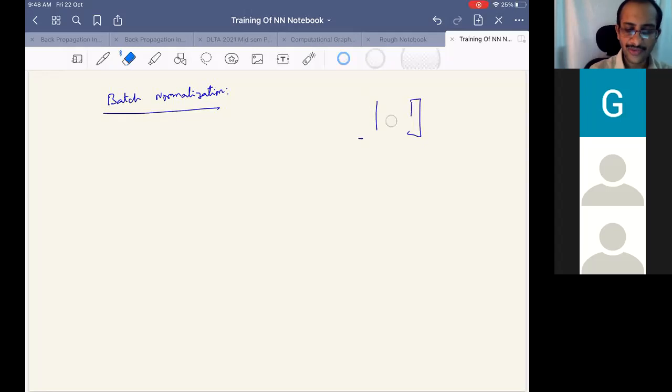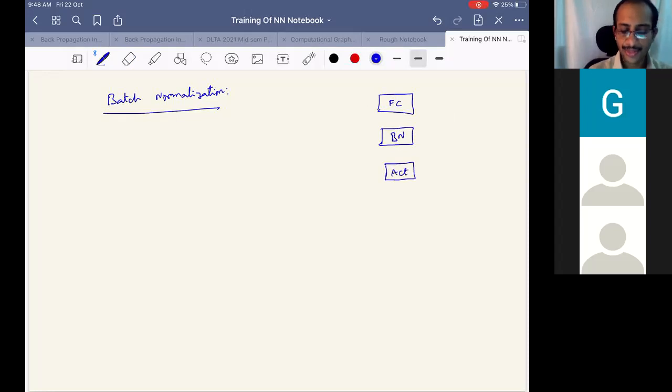We have seen the usual procedure of taking the net value from the fully connected layer. After that, we have a batch normalization layer, and then the activation function. Again we have a fully connected layer, then batch normalization, and then activations. This is the layered structure for a feed-forward neural network. So why did we have batch normalization at each of the layers?